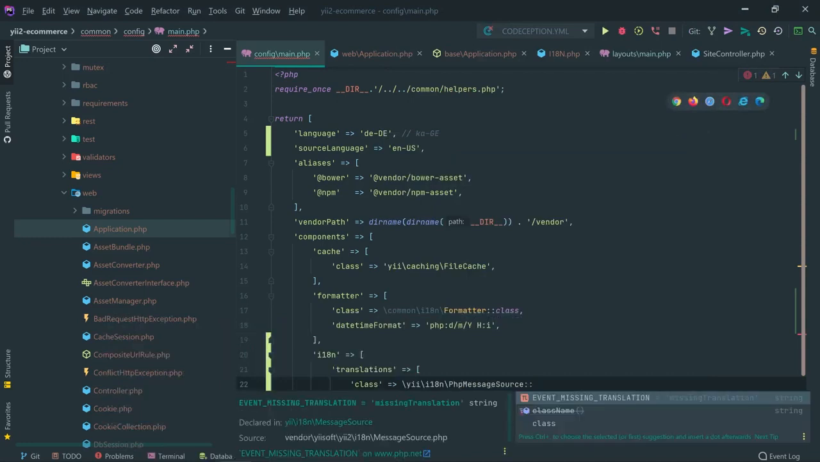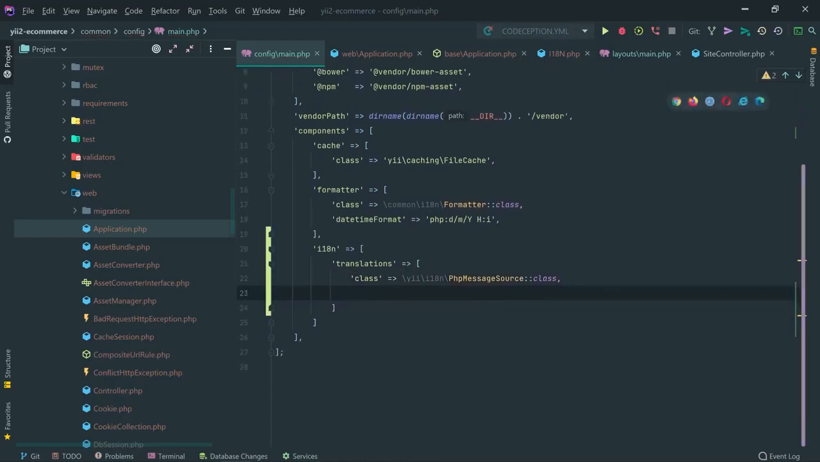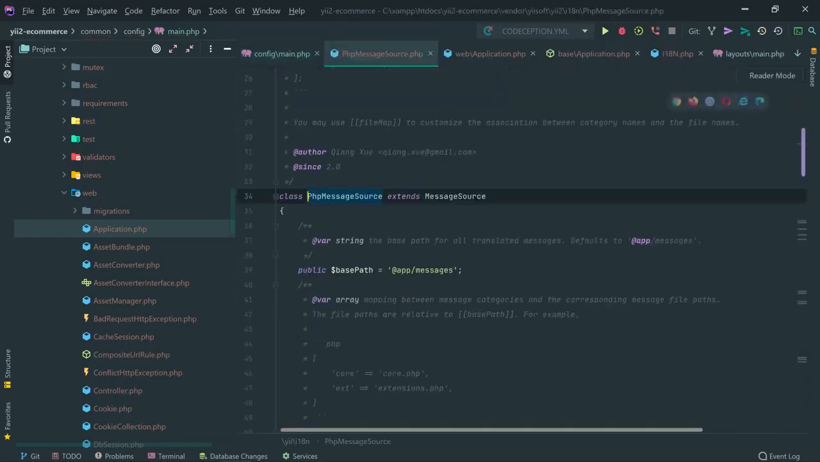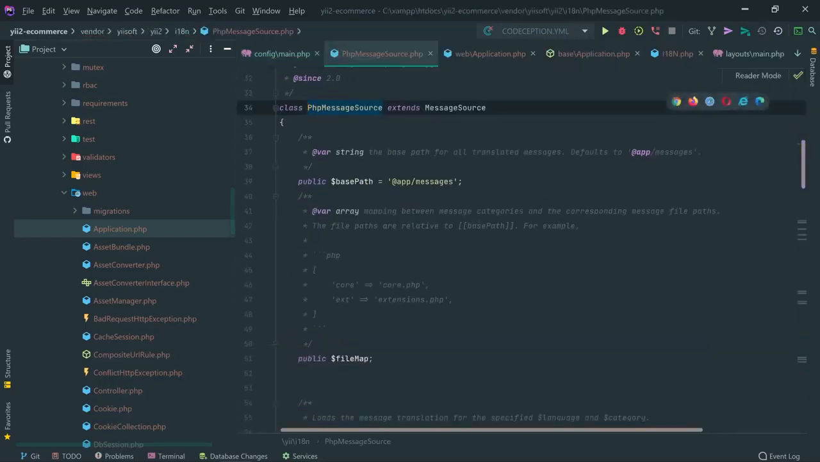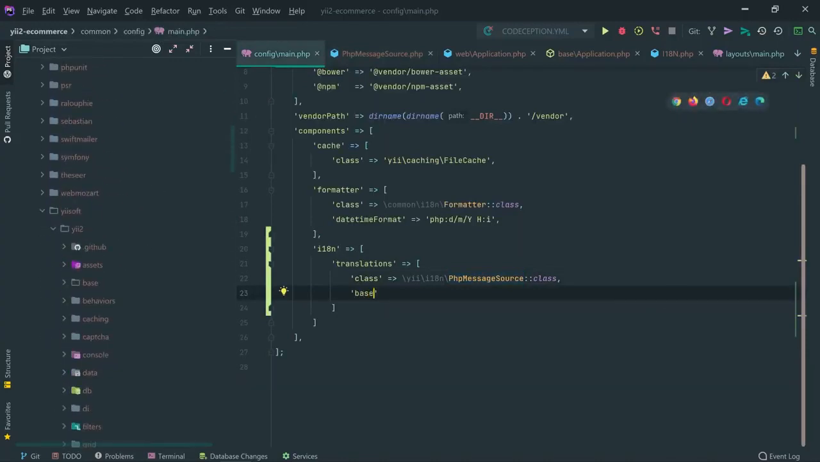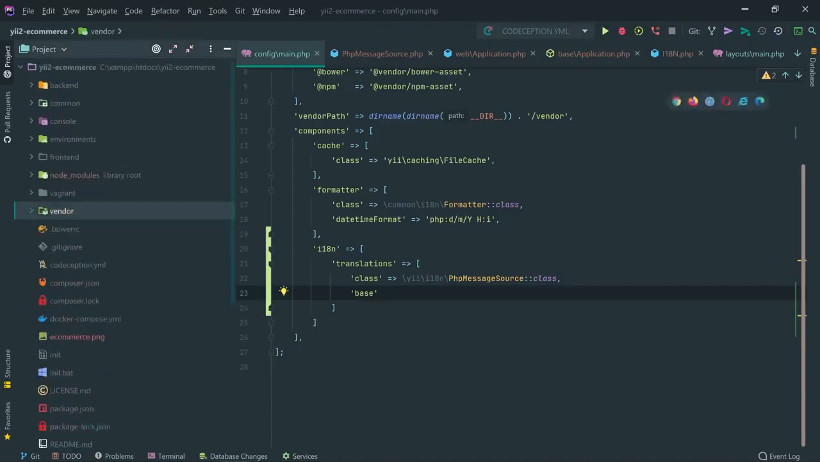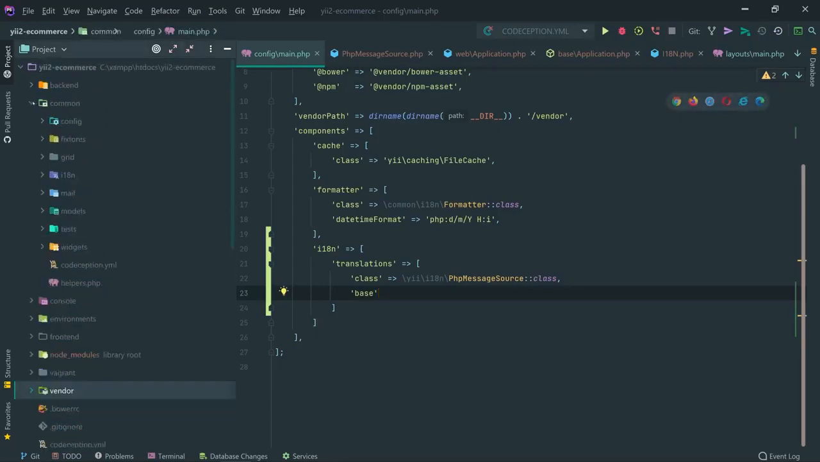Okay, I'm going to specify a class right here, and I'm going to also specify a couple of properties. The PhpMessageSource supports a couple of properties, like the basePath, which is the base path for all translated messages, and that defaults to @app/messages. In our case, we can actually leave this as a default value, but we don't have the app namespace, I think. So we would like to store the messages in the common messages.